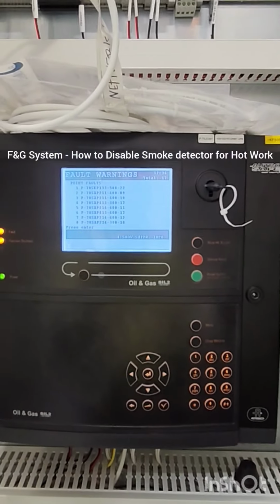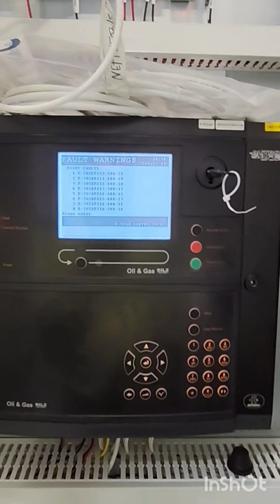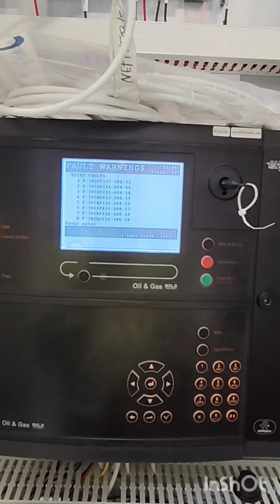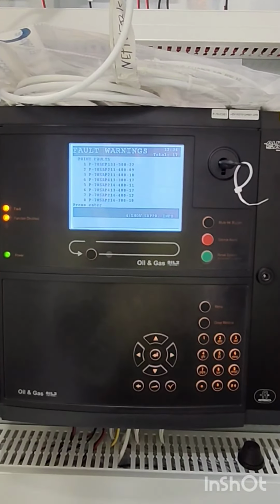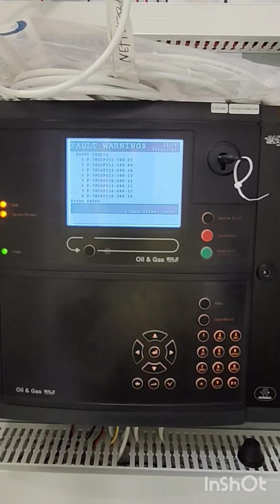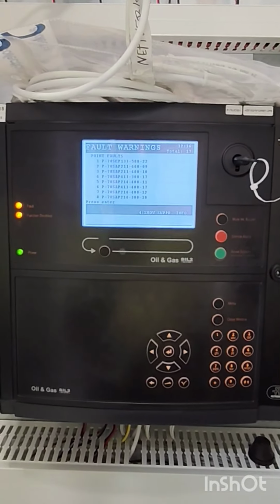So this is the fire and gas system. Today we are here to disable some tags. Suppose some hot work is going on, so due to that smoke, it should not get activated. So we'll disable it for some hours.